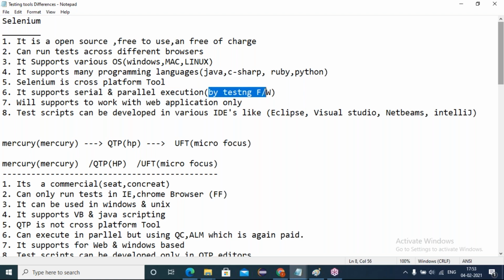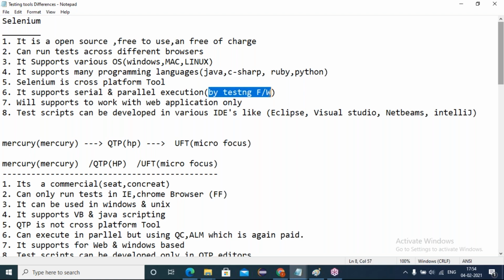So TestNG is a Java defined framework. TestNG is a jar file. Anything that is a jar file means it is developed using Java only. Any Java programs you develop will be converted into a jar file. Jar is nothing but a zip file, friends. In a Windows system, if any huge files are there, we compress them as a zip file, right? In a similar way, Java developed programs are compressed into a jar file. Okay? This TestNG is a Java defined framework, that's called the TestNG jar file.